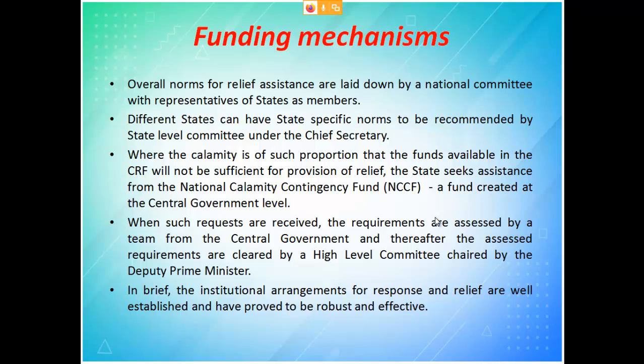Then overall norms for relief assistance are laid down by national committees with the state as a member. Different states have state-specific norms recommended by state-level committees. So now we have gone from the national level to the state level, because only the state can identify what type of disaster will occur, and you have to explain that, and it will be used by the central government for issuing funds. So that is only briefly explained.